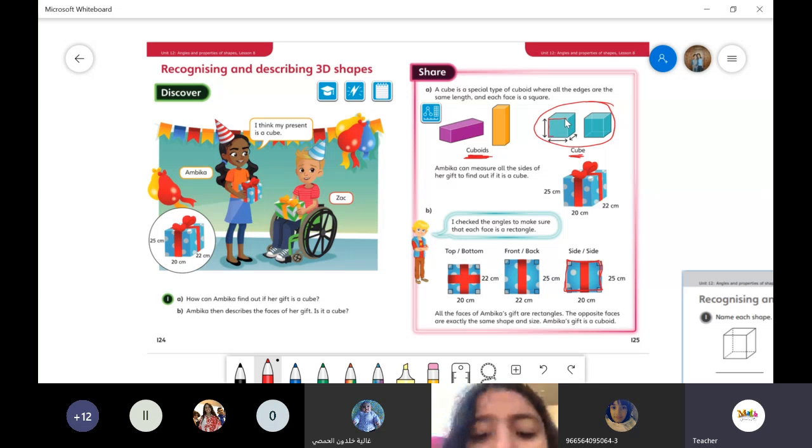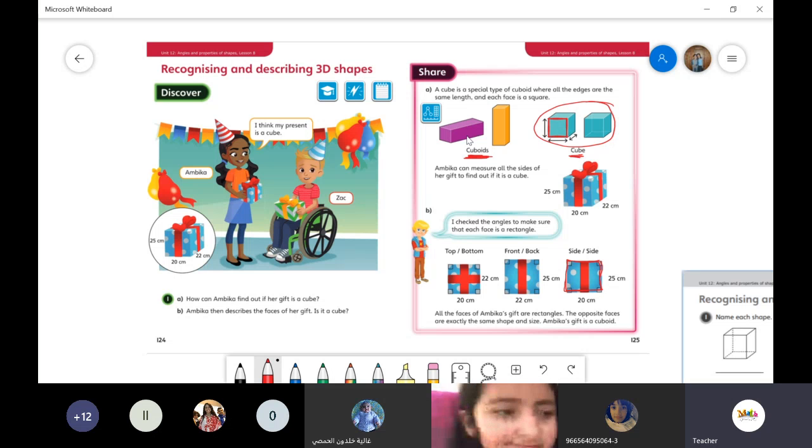This one face, what does it look like? Square. Excellent. So all the faces inside the cube are squares.